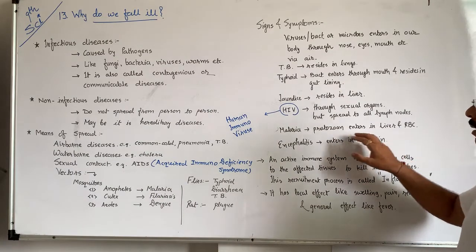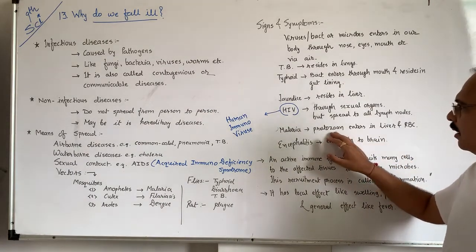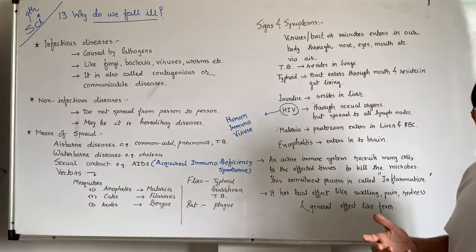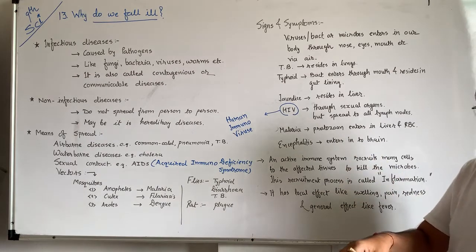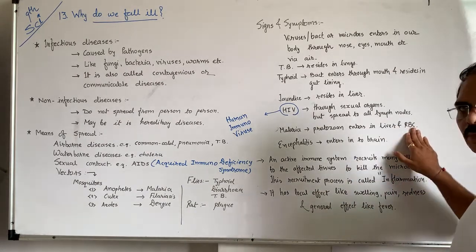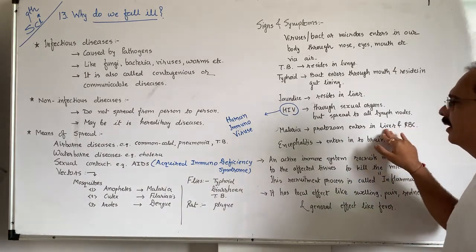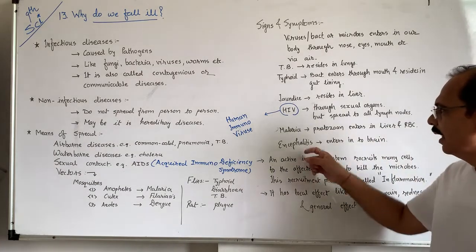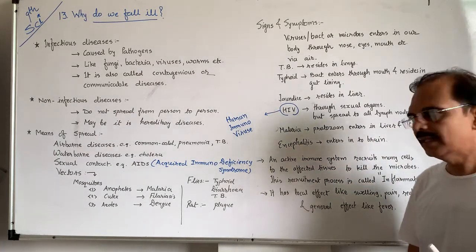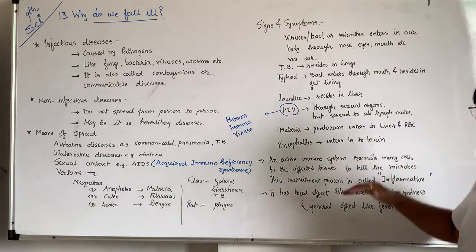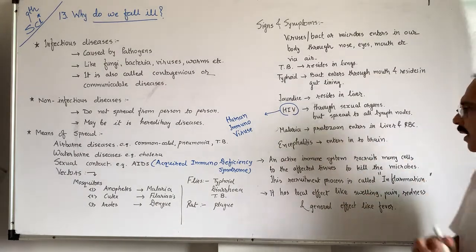Malaria is caused by a protozoan. Plasmodium protozoans enter our bloodstream, so it affects the RBC, red blood corpuscles or cells, and it affects the liver also. Encephalitis enters into the brain. In common language, we say it is brain fever.